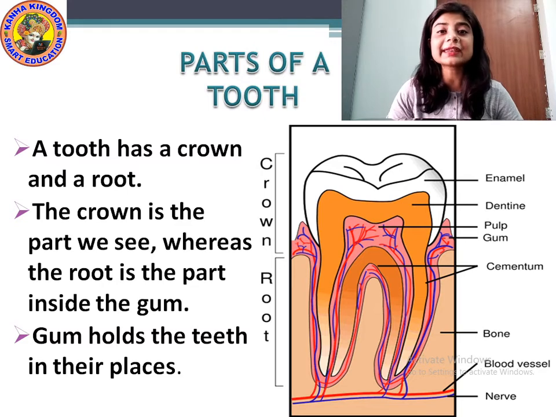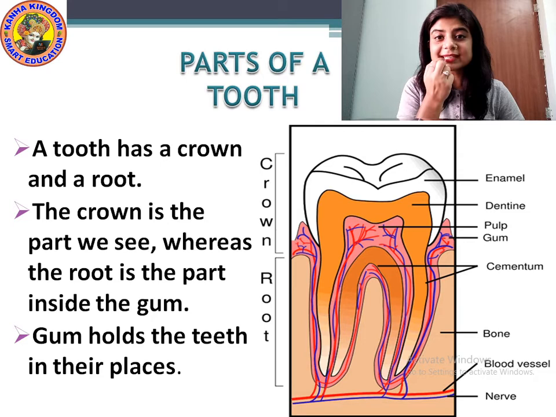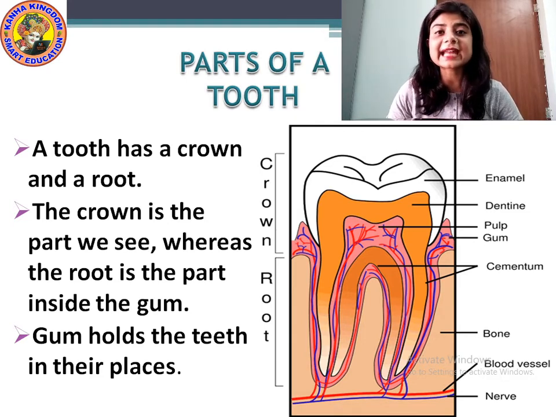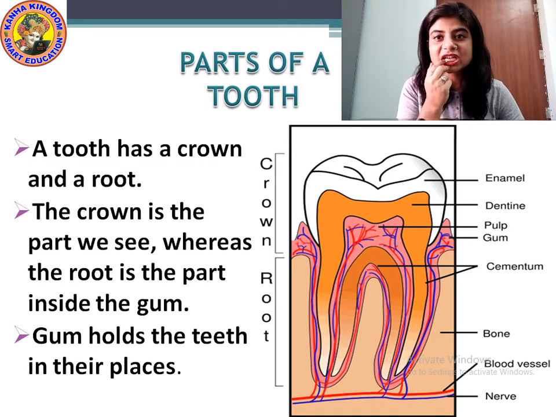E-N-A-M-E-L, enamel, and this enamel is the hardest substance in our body. Okay, then comes the dentine. D-E-N-T-I-N-E. Dentine. Then after dentine, there is gum. There are gums, the pinkish part. These are the gums.